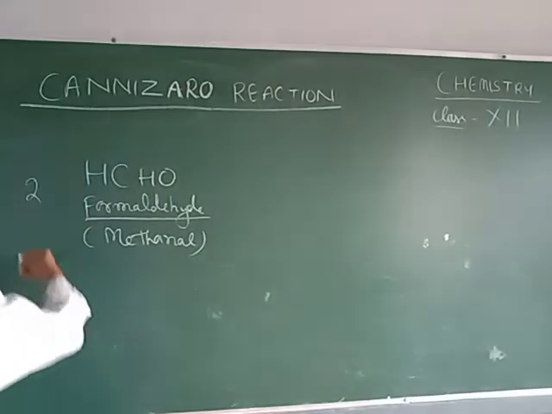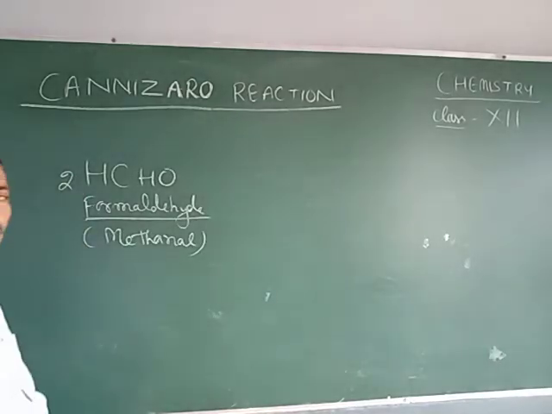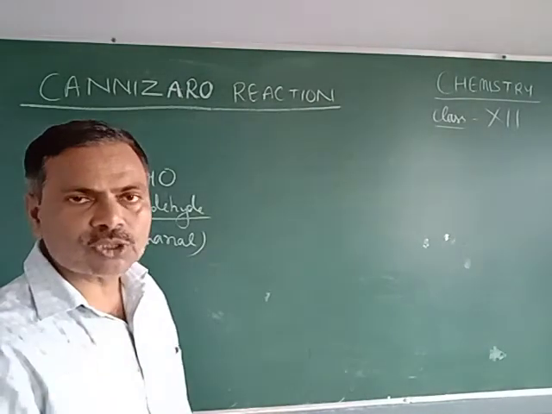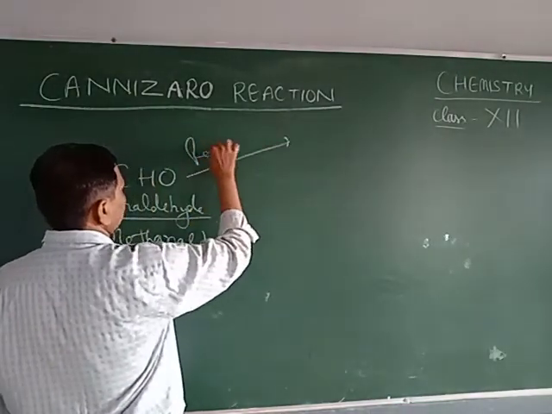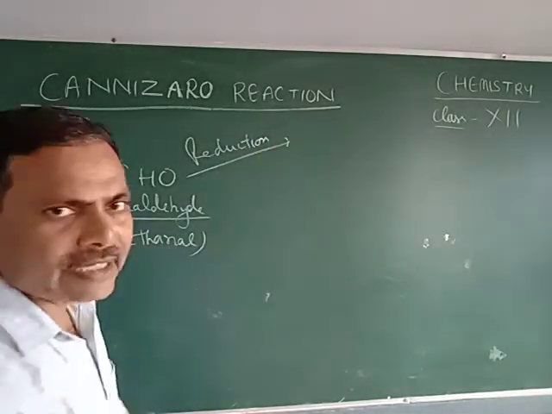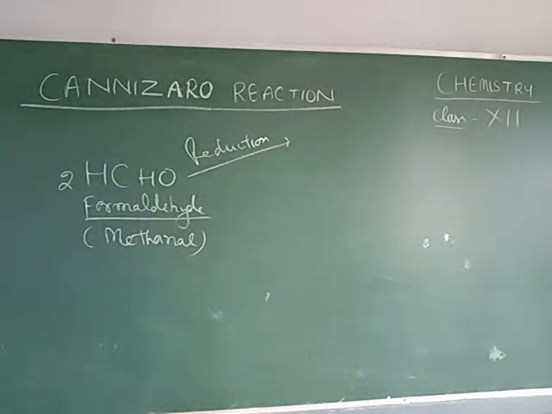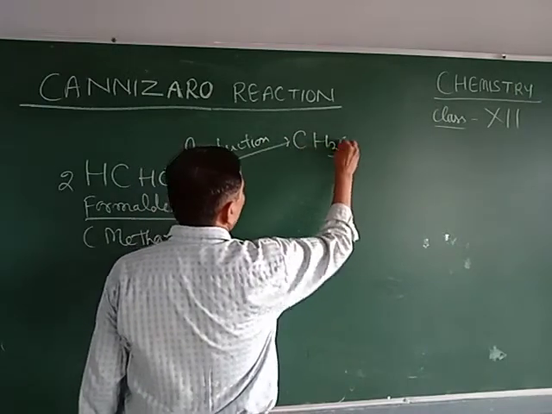First is formaldehyde. We have to use two molecules of formaldehyde. One molecule is reduced to form alcohol. Reduction of formaldehyde gives methyl alcohol, CH3OH.